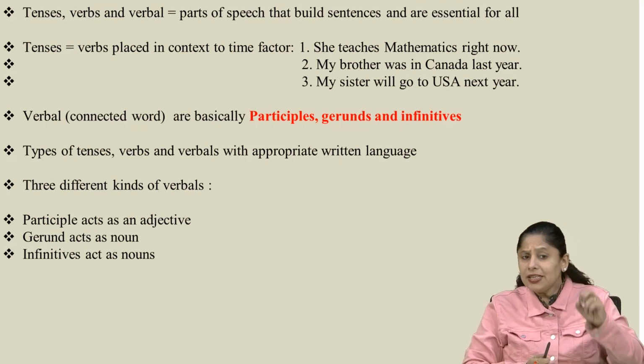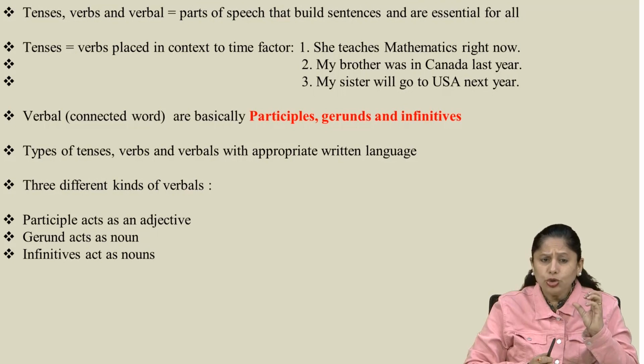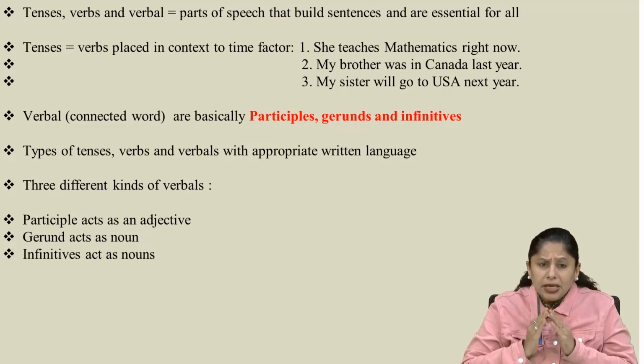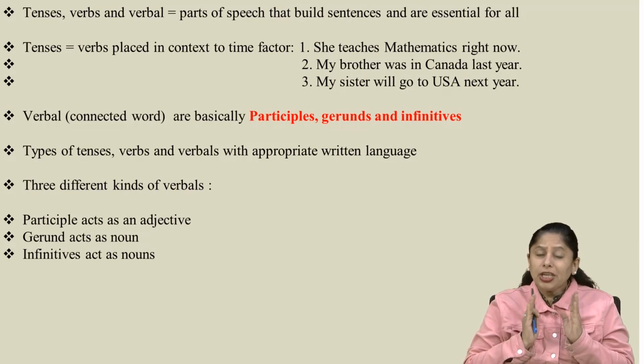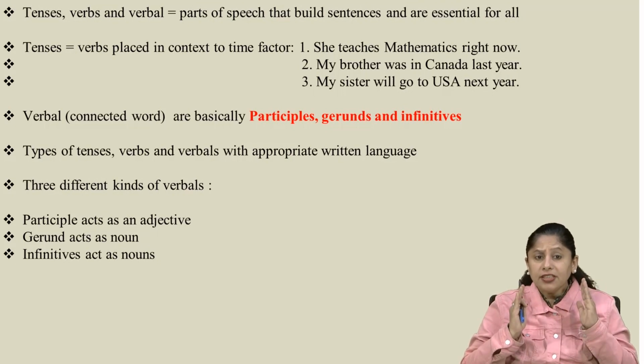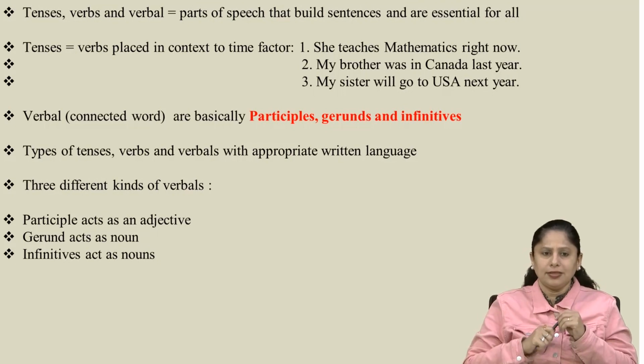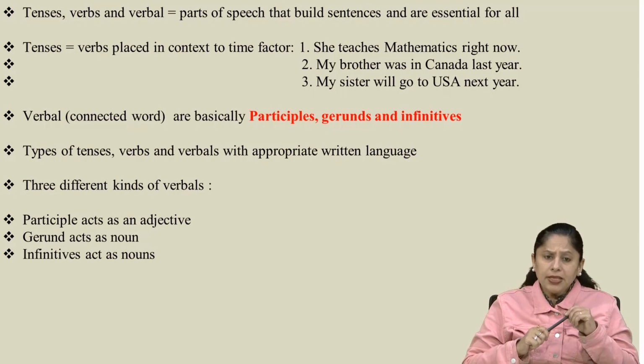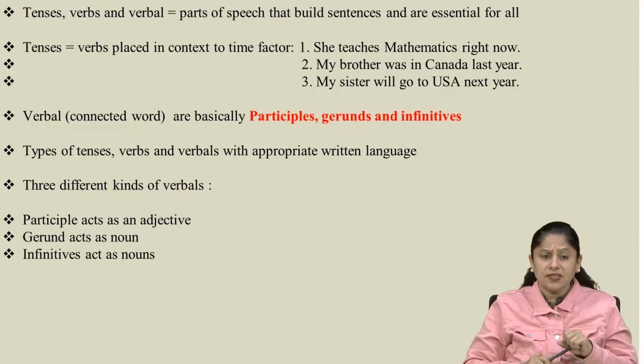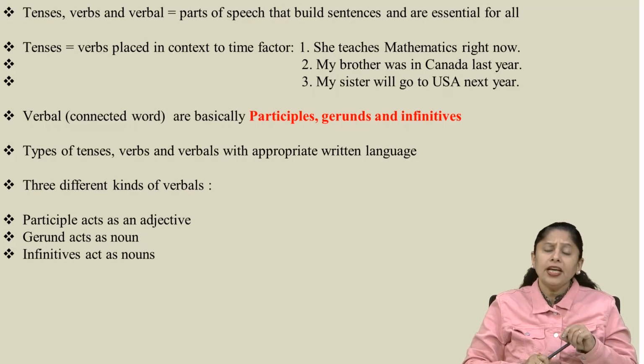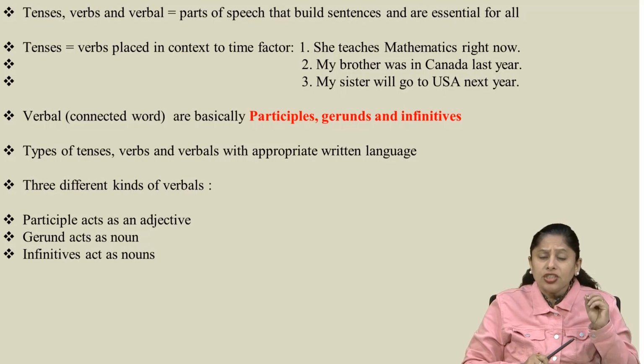Now another word is verb. What does the verb actually mean when we think of that particular word in the grammatical sense? The verb means the action of the sentence. The verb shows the doing of the sentence.